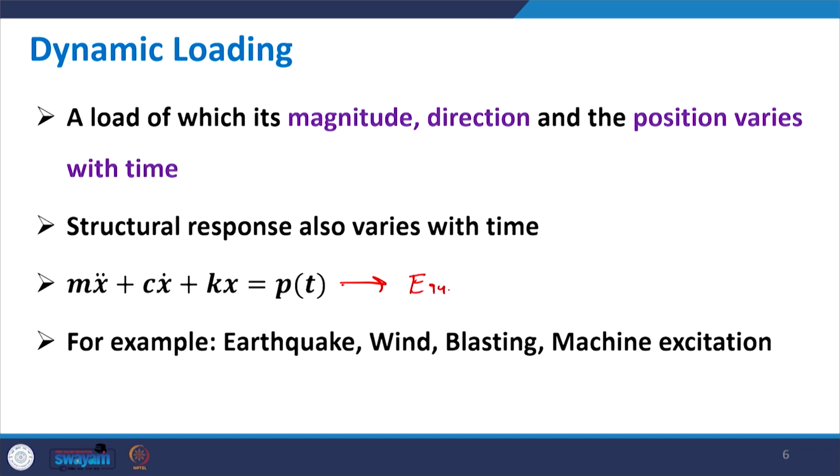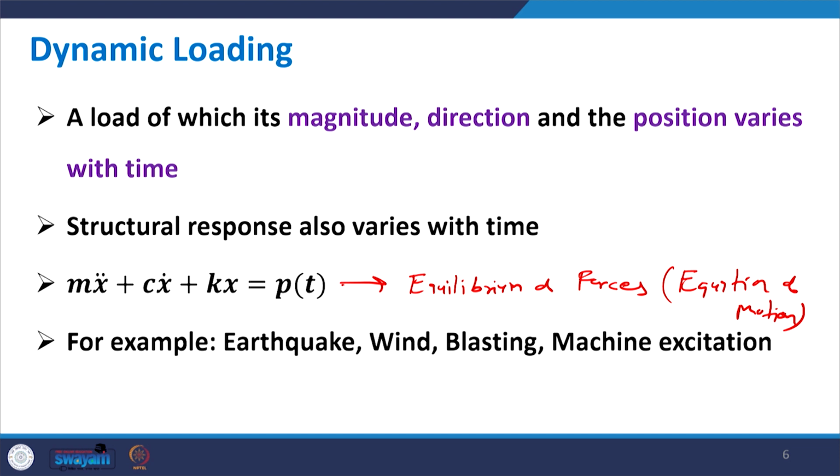In dynamics, we call it the equation of motion. This is the equation of motion for a single degree of freedom system, where m is the mass, c is the damping coefficient, and k is the stiffness.